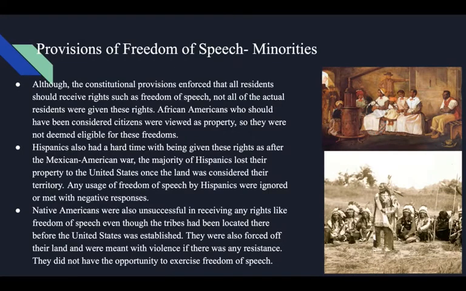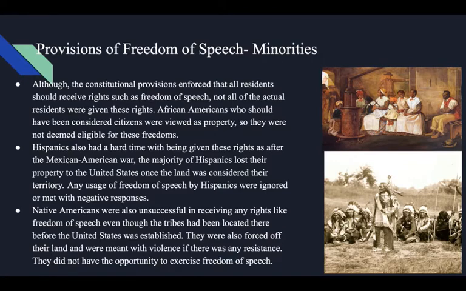Provisions of freedom of speech for minorities. Although the constitutional provisions enforce that all residents should receive rights such as freedom of speech, not all actual residents were given these rights. African Americans who should have been considered citizens were viewed as property, so they were not deemed eligible for these freedoms.